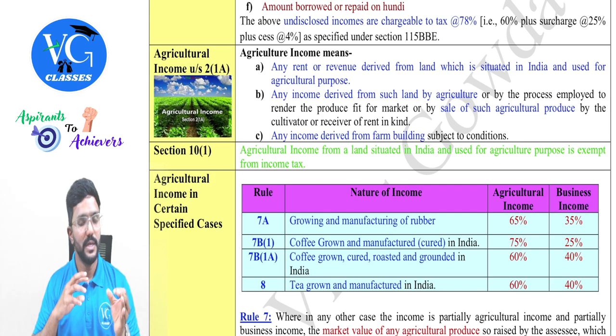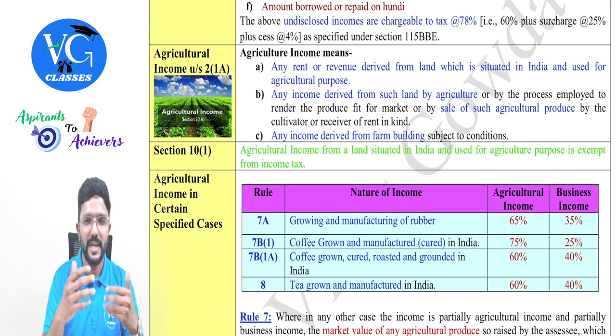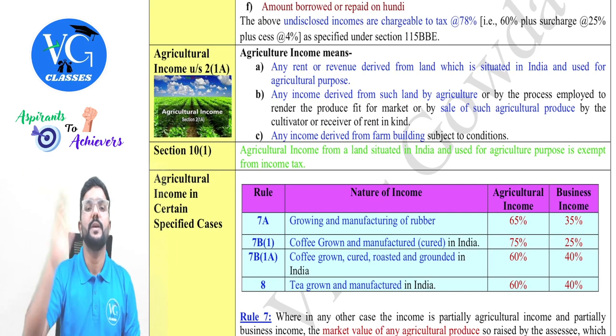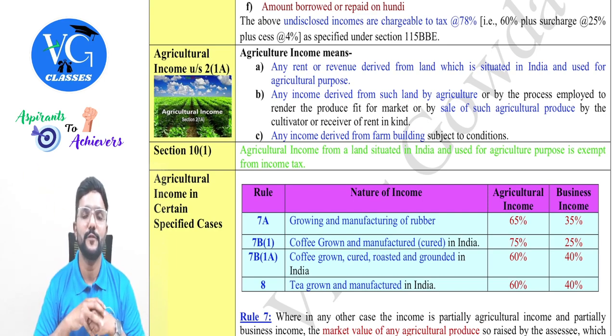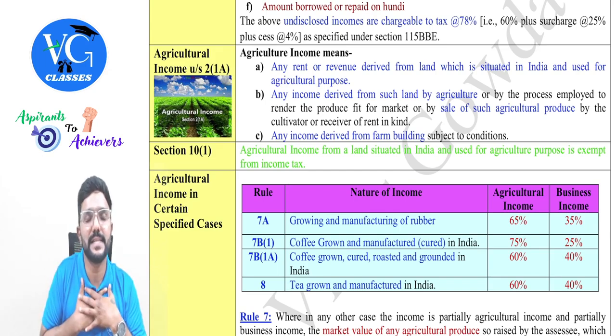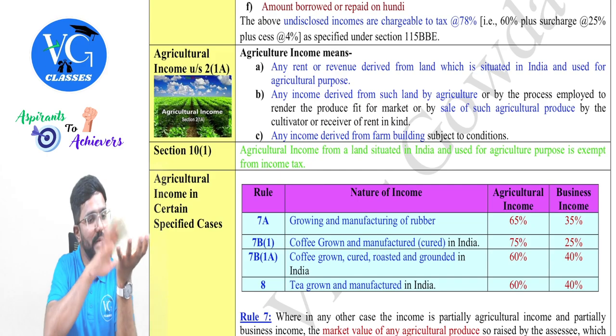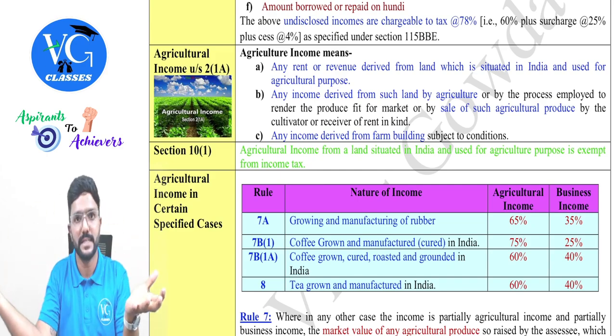Got it? Now, sir, I am growing sugar cane. Once I grow, I will harvest it and clean all the unnecessary things, and I will give it to the respective manufacturer of sugar. Now, whatever I will earn from the sale of sugar cane, is it an agriculture income for me? Yes. But what if I myself grow the sugarcane, then convert it into sugar and sell it?